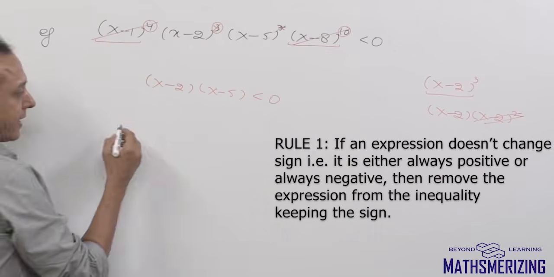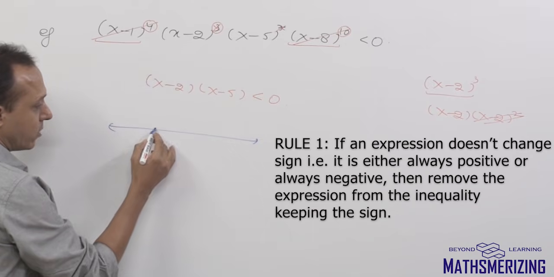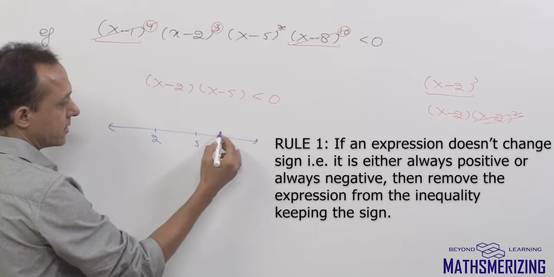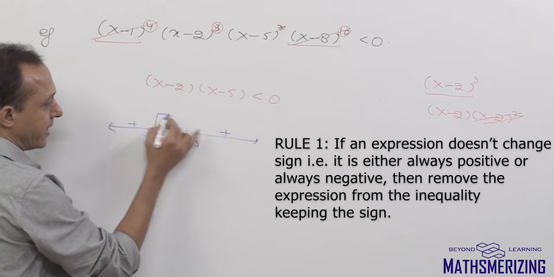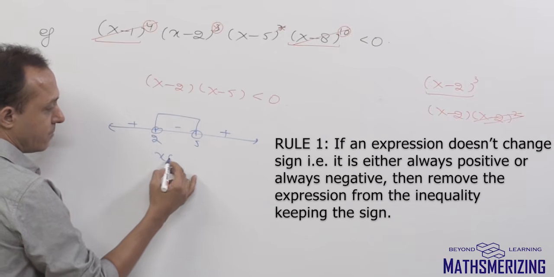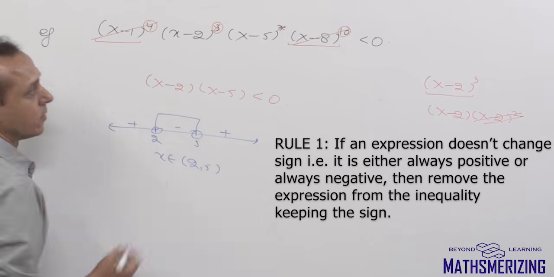Now again I can solve it. The roots are 2 and 5. So the signs are plus, minus, and plus. I need minus, not included. So x belongs to (2, 5).